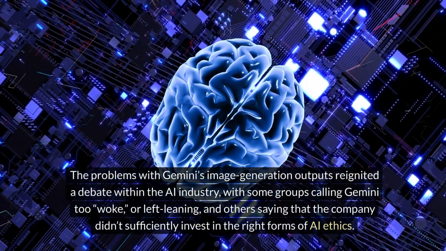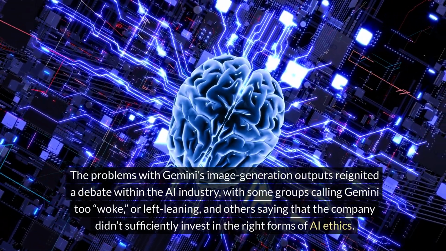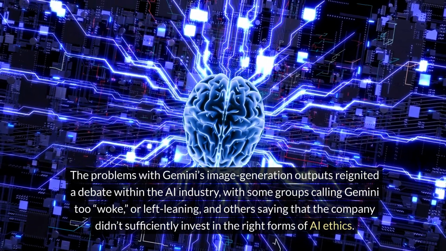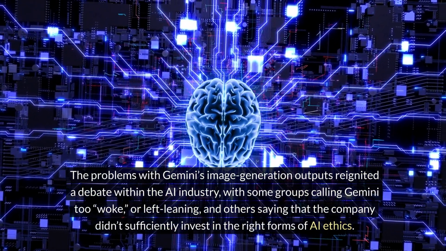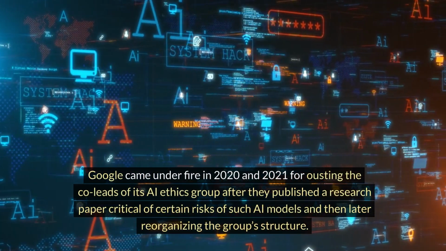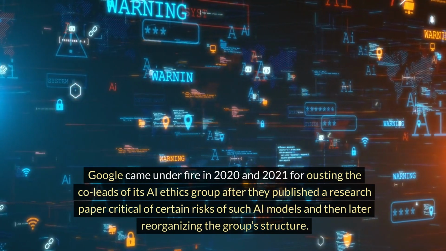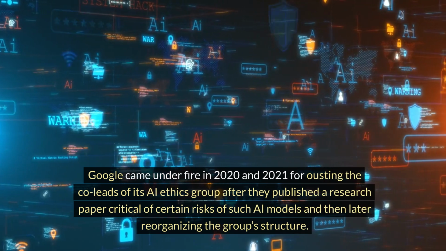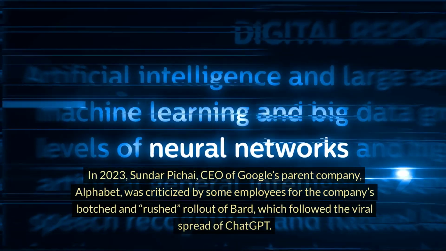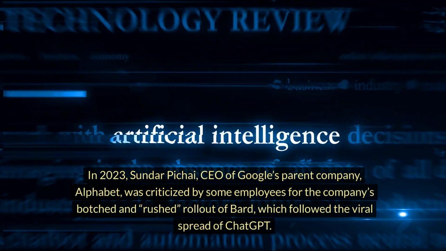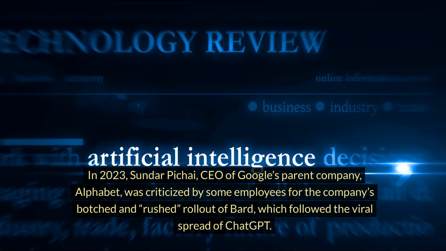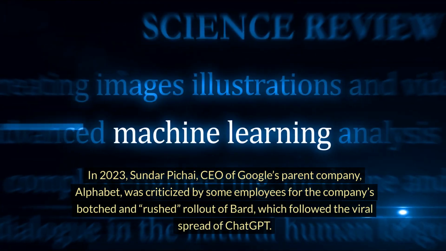The problems with Gemini's image generation outputs reignited a debate within the AI industry, with some groups calling Gemini too woke or left-leaning, and others saying that the company didn't sufficiently invest in the right forms of AI ethics. Google came under fire in 2020 and 2021 for ousting the co-leads of its AI ethics group after they published a research paper critical of certain risks of such AI models, and then later reorganizing the group's structure. In 2023, Sundar Pichai, CEO of Google's parent company, Alphabet, was criticized by some employees for the company's botched and rushed rollout of Bard, which followed the viral spread of ChatGPT.